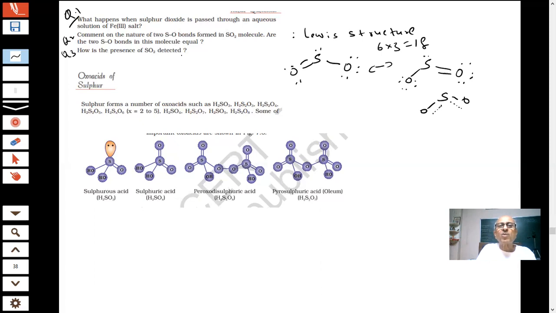How is the presence of SO2 detected? What will you do? The presence of SO2 can be detected since SO2 is a reducing agent, so it reduces ferric ions to ferrous ions, and when it is added to potassium permanganate solution, it turns colorless. Okay. So it acts as a test for the gas. So these are some of the important things which we should learn about SO2.